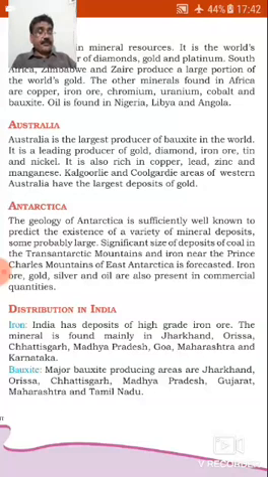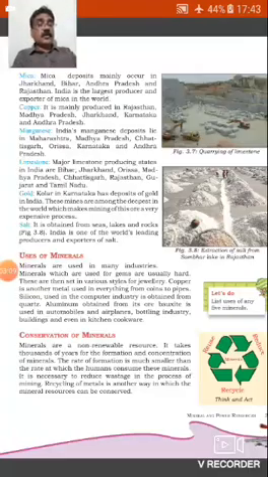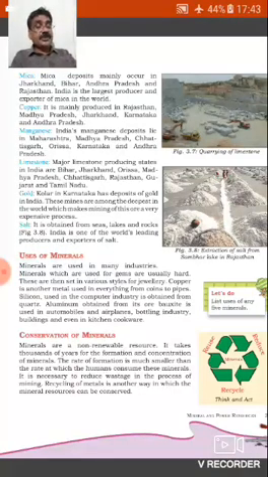Number 2, bauxite. Major bauxite producing areas are Jharkhand, Orissa, Chhattisgarh, Madhya Pradesh, Gujarat, Maharashtra and Tamil Nadu. Number 3, mica. Mica deposits mainly occur in Jharkhand, Bihar, Andhra Pradesh and Rajasthan. India is the largest producer and exporter of mica in the world.